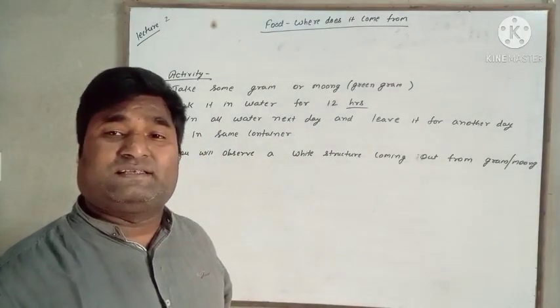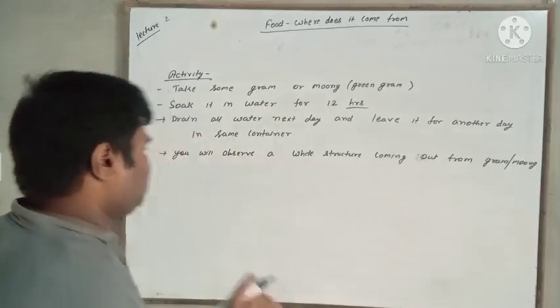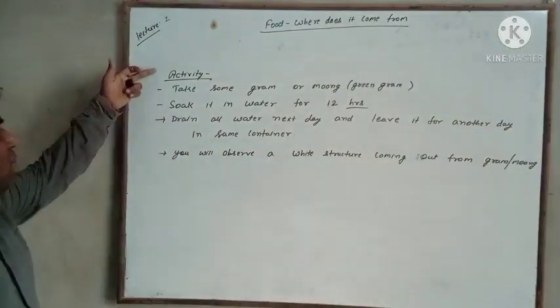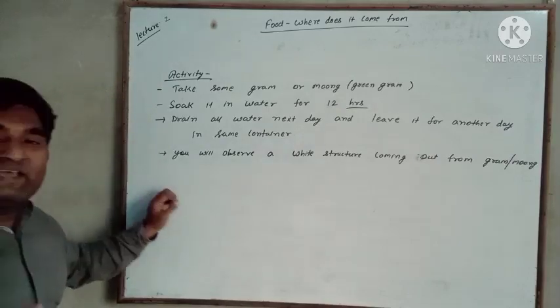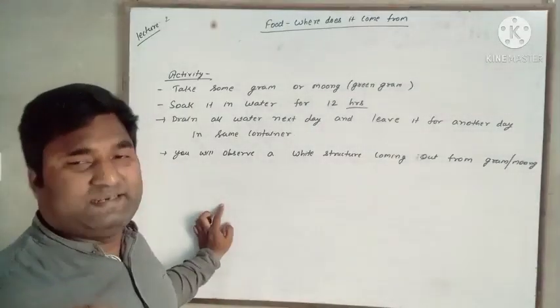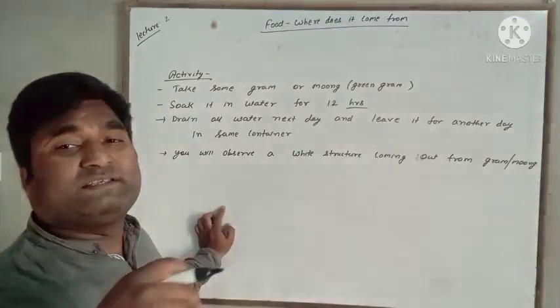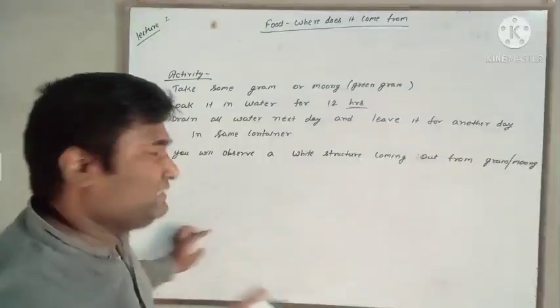That white structure is called sprout. So while doing so, we have germinated the seed and it has sprouted. This is called sprouted seed.